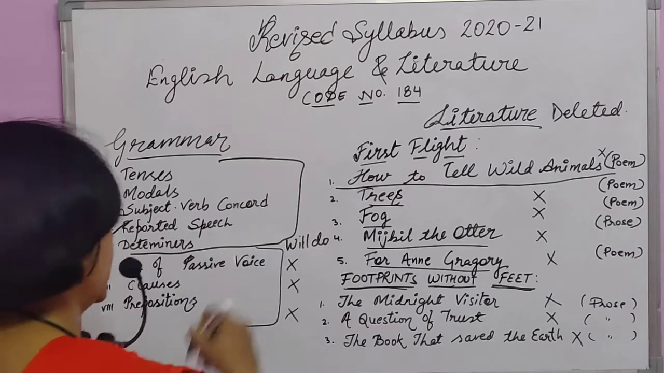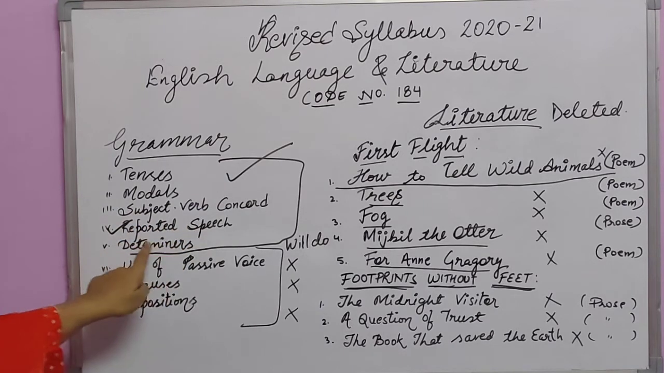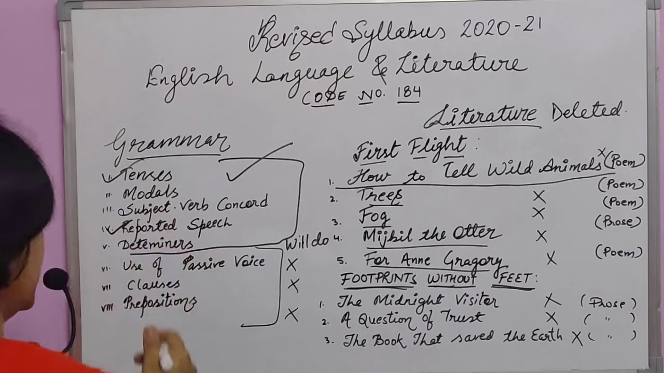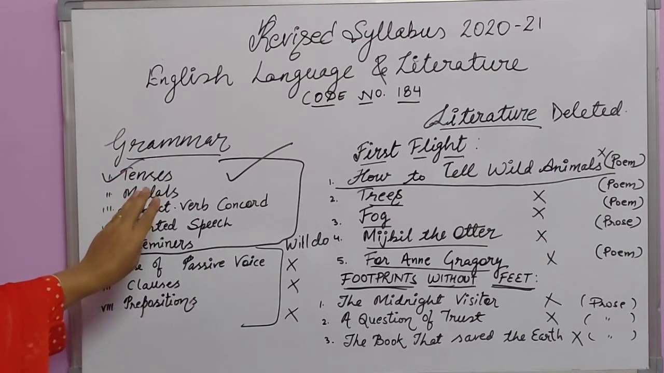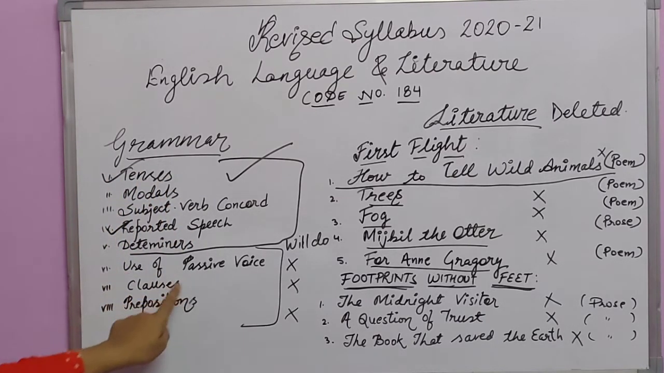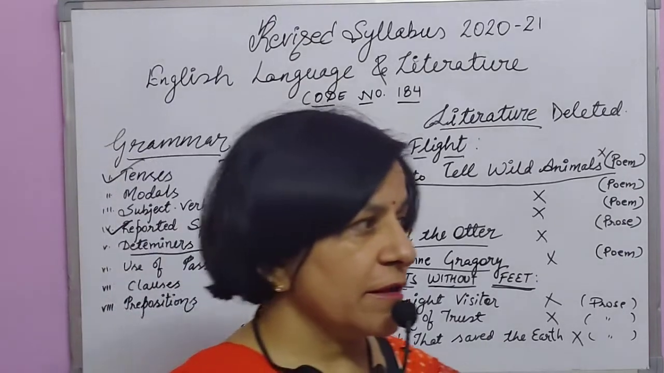Okay. So this will be covered: tenses, modals, subject-verb concord, reported speech and determiners. These will be taken and you will be assessed on the basis of these areas in grammar. Use of passive voice, clauses, prepositions will not be asked. Okay, students. Now,